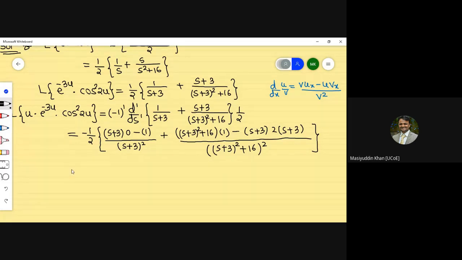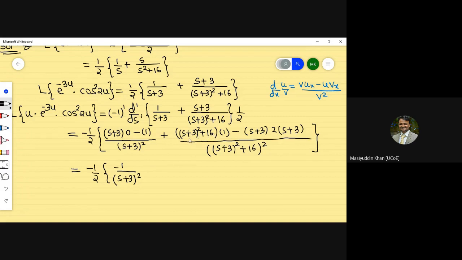So minus 1 by 2 as it is, this part becomes minus 1 by s plus 3 the whole square. This is s plus 3 into s plus 3, s plus 3 the whole square. I'm not saying you have to take common or something, but you have to just simplify the term. So s plus 3 the whole square, we can evaluate as s square plus 6s plus 9.